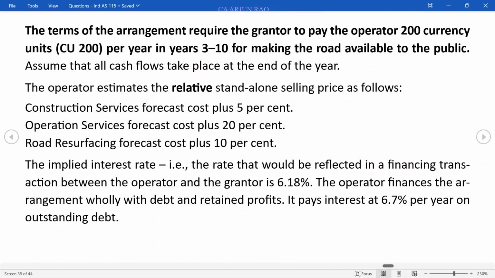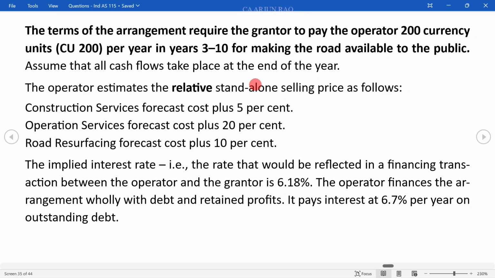The implied interest rate, that is the rate that would be reflected in a financing transaction between the operator and the grantor, is 6.18%. The operator finances the arrangement only with debt and retained profits. It pays interest at 6.7% per year on outstanding debt. Before we proceed with analyzing whether there is a significant financing component, there is a finer point to be discussed.